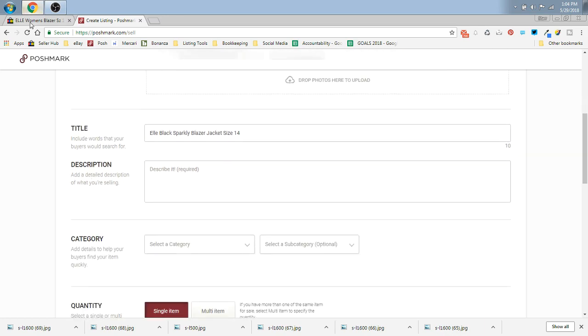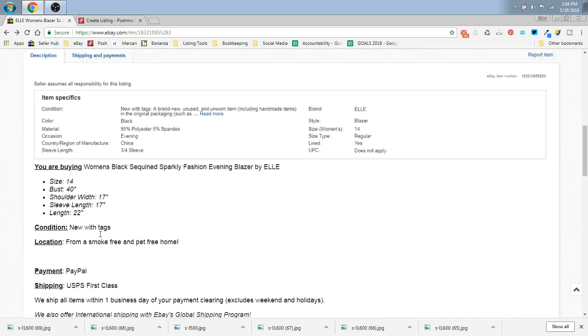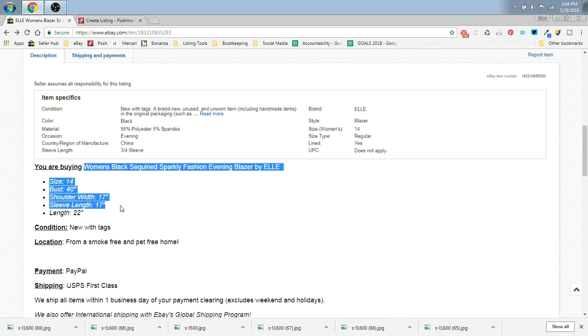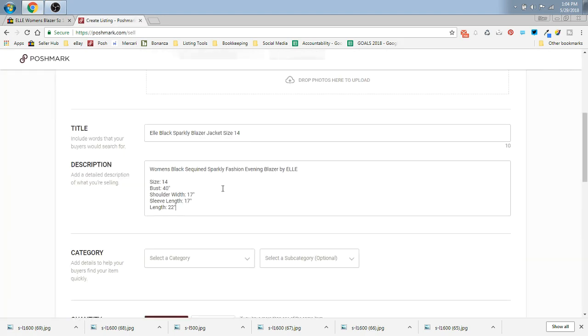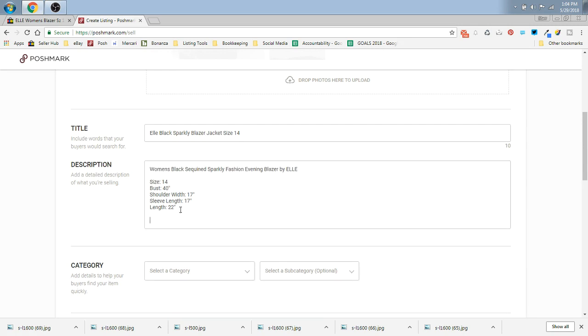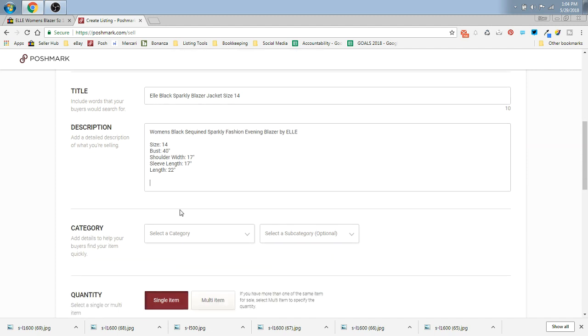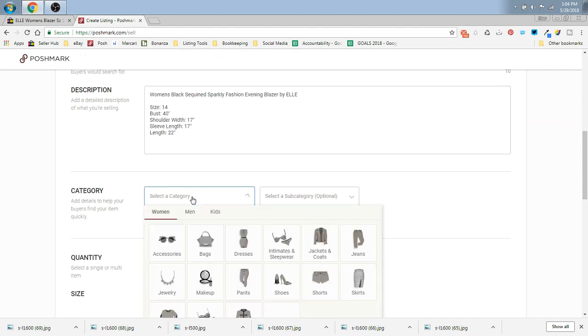And then for my description, I go back to eBay and I just copy from the description here. I usually just copy what it is and the measurements. And then this is new with tags, but if it were used, I would just add a note in here that said good pre-owned condition, gently worn, but this is new.